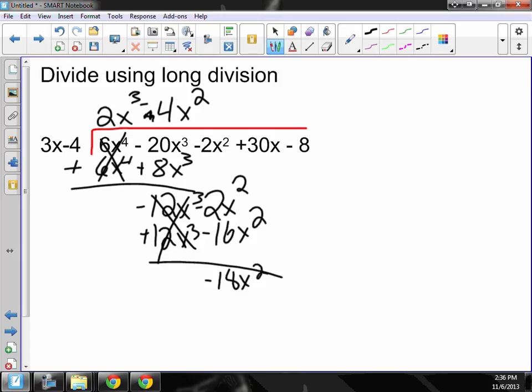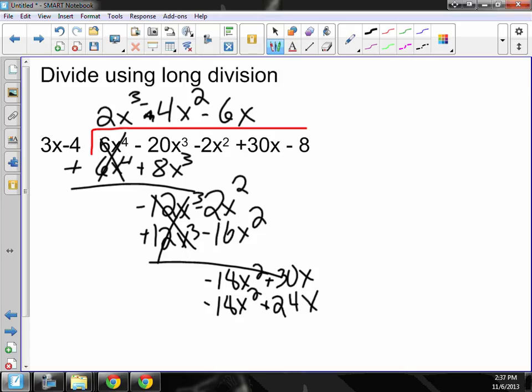How many times does 3x go into negative 18x? What did I need? Plus 30, is that the one I bring down? So negative 6x. So negative 6x times 3x is negative 18x squared. Negative 6x times negative 4 is plus 24x.